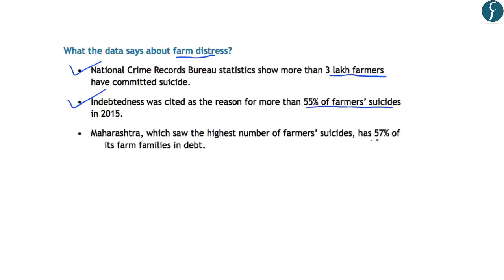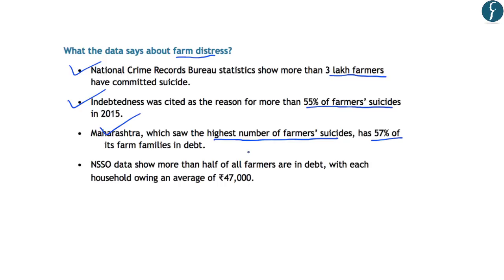Further, 57% of the farmers in Maharashtra are under debt, and this state has seen the highest number of farmers' suicides. Further, the National Sample Survey Organization has provided certain data related to debt in the farm sector, and it has also highlighted the average debt on farm households in India.